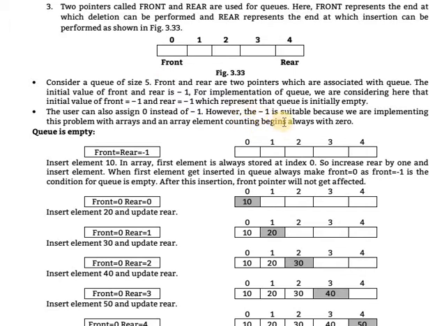However, -1 is suitable because we are implementing this with an array, and array element counting always begins with 0. So front and rear are set to -1. It is possible to assign 0, but since the array starts at location 0, initializing with -1 is suitable. The queue is first of all empty.